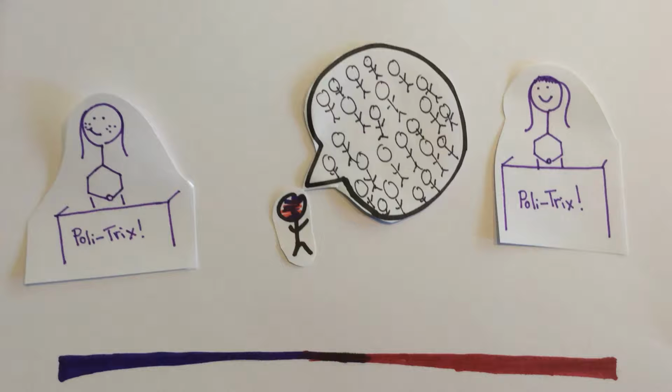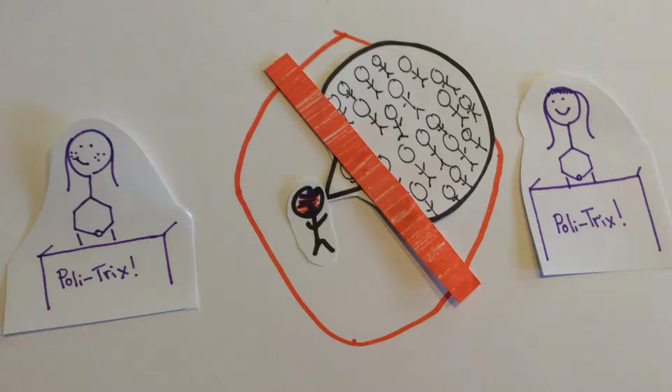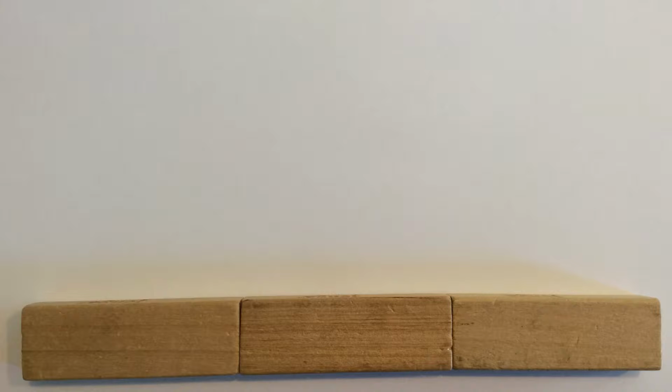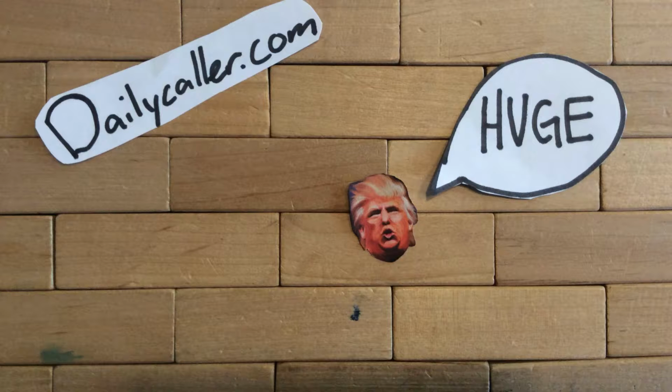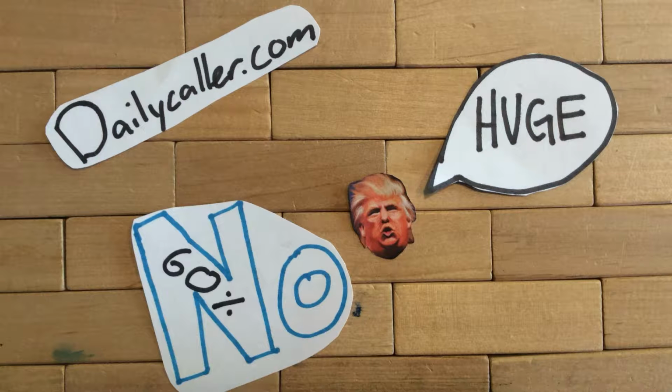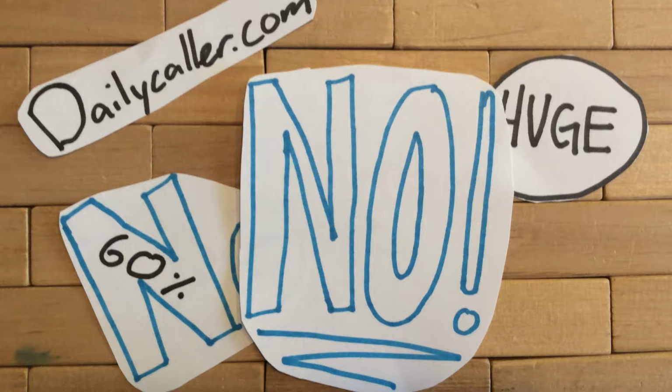Also, since there is no random sampling in the polls, no inference can be made about the population as a whole. Donald Trump plans to build a wall and simply have Mexico pay for it. According to thedailycaller.com, 60% of Americans don't want Trump's wall. However, since this poll was conducted using voluntary response, it may not actually represent the true proportion of Americans who are against Donald Trump's wall. The opposition to Trump's wall is probably much bigger, considering most moderates don't support the wall, and they are the ones who are not responding to the polls.